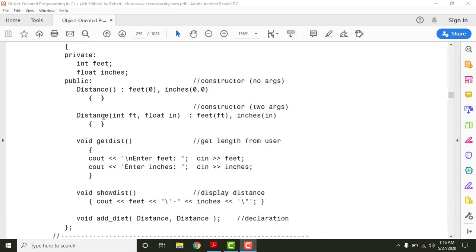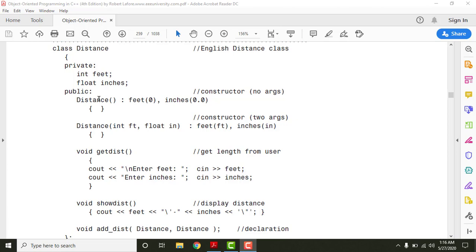The second constructor has the same name as the class, and it has multiple arguments. The first argument is integer feet and the second argument is float inches, and both will be initialized by certain values. When you want to initialize any object or data members to certain values, then we need to go with this kind of constructor. I'll show you in the main program body, then I'll explain a little more.